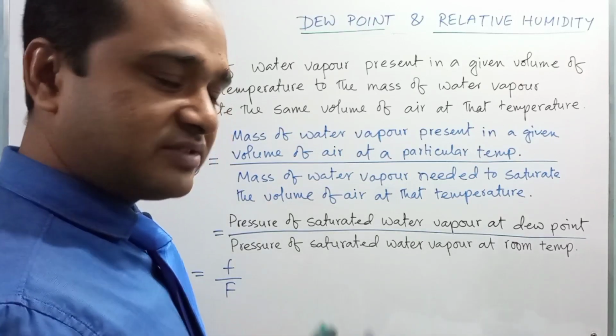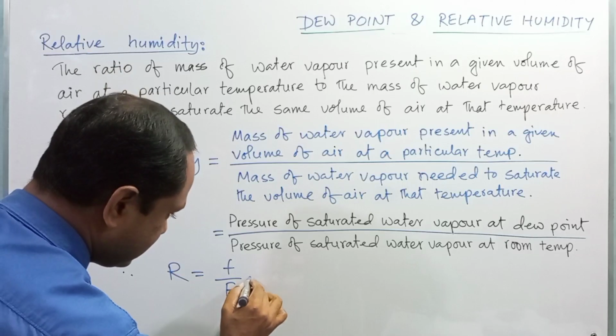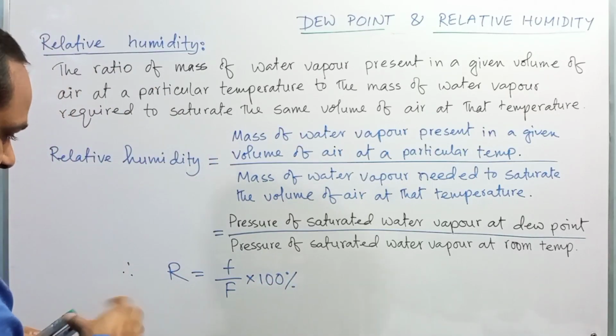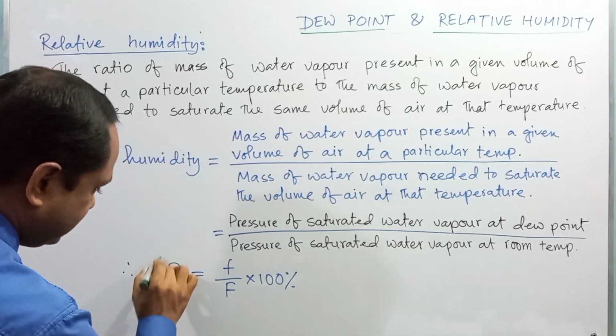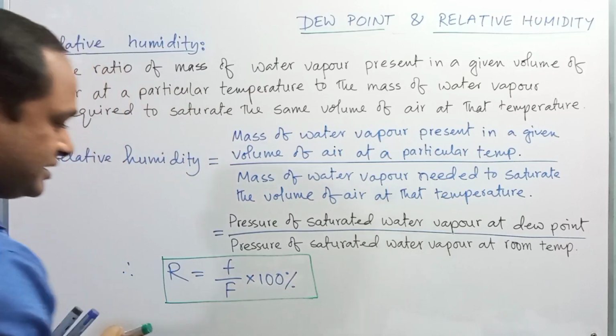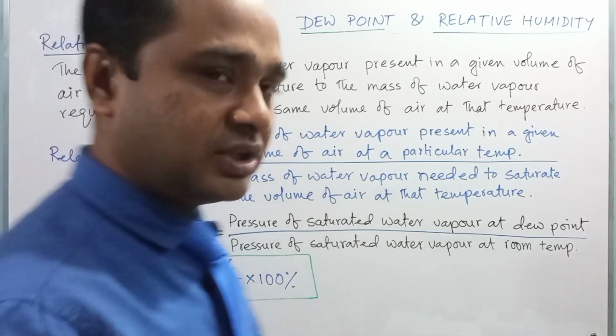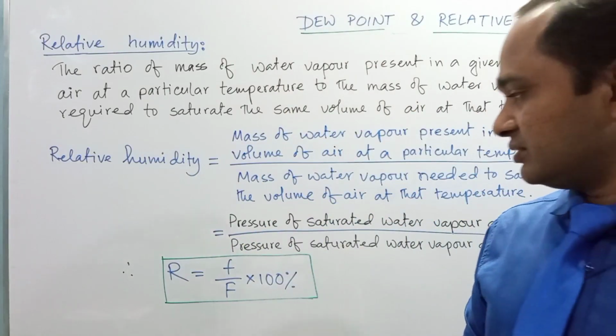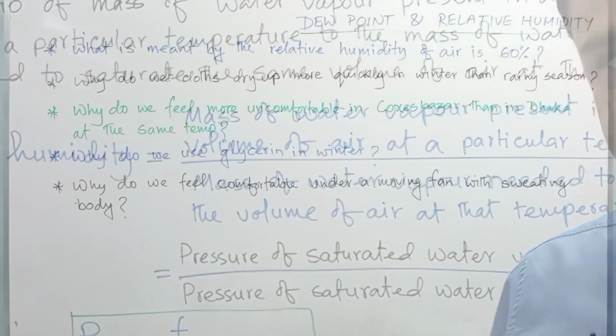Usually we express the ratio as a percentage in this way. So this is the mathematical expression for the relative humidity. Okay, dear student, using this expression we will solve many mathematical problems which are very important for your exam, right?